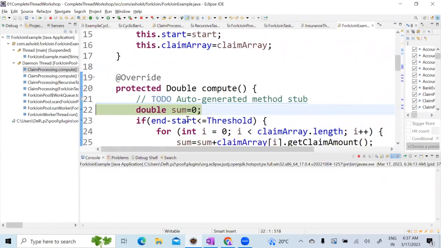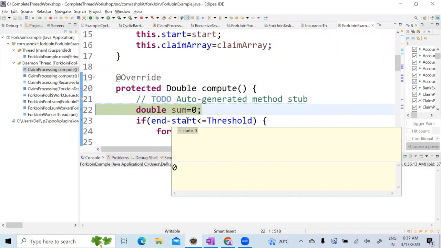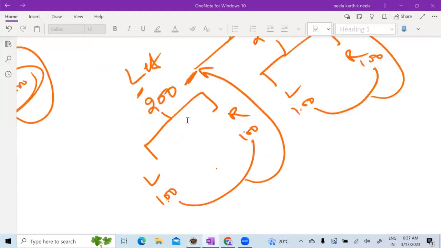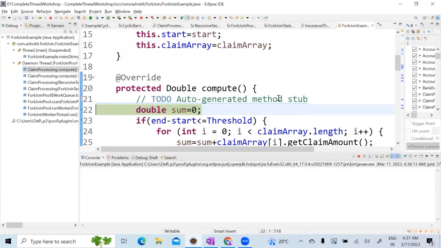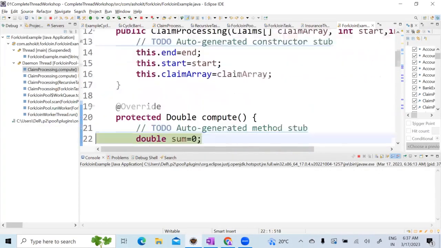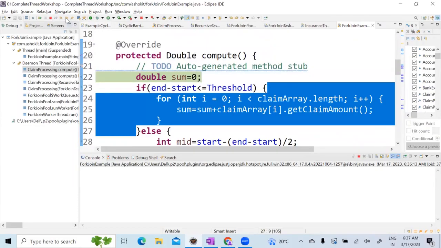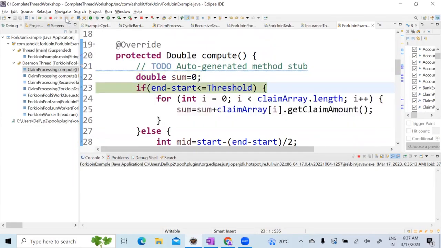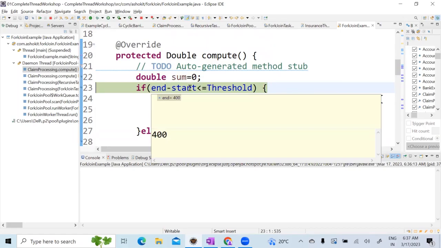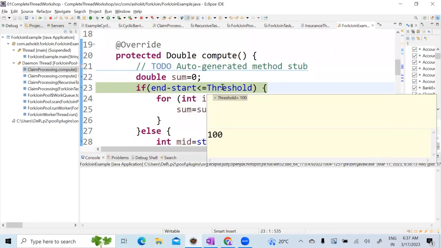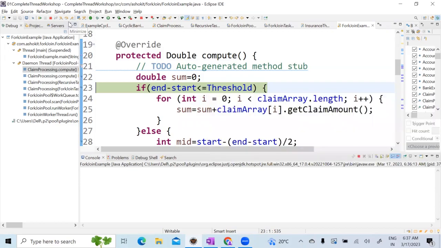400 records, minus 0, 100. Now is it lesser? But your thread can process how many records at a time? Threshold I have is 100. Now can I do the execution already? No, correct? So look here, end minus start, 400 minus 0. It is 400. Is it less than my threshold? No. That means I cannot process it, correct? I need to split this, correct?